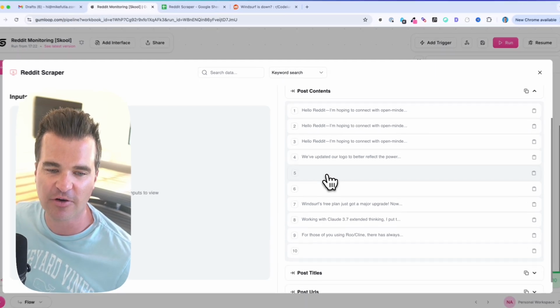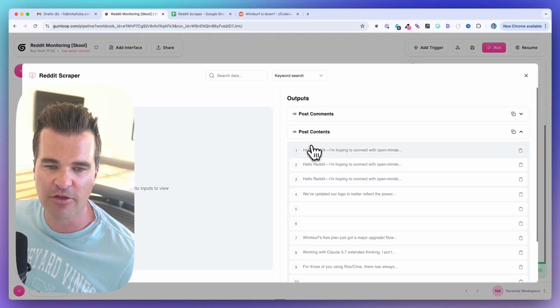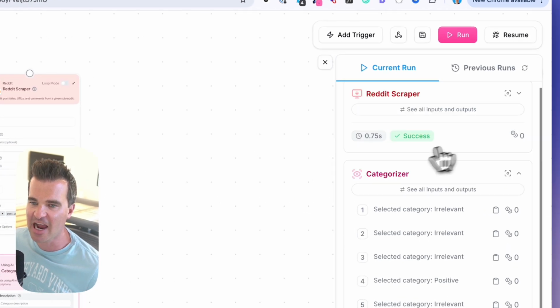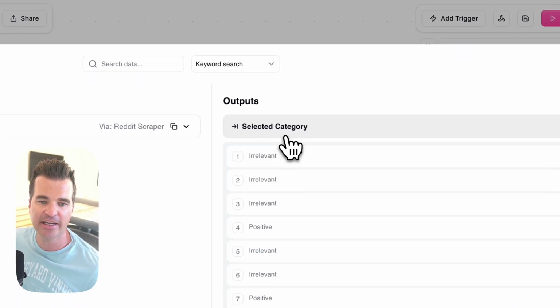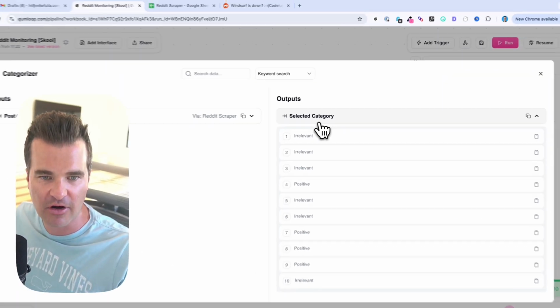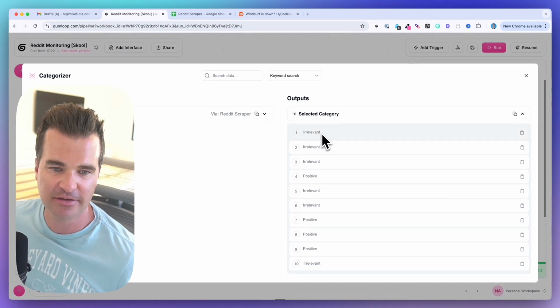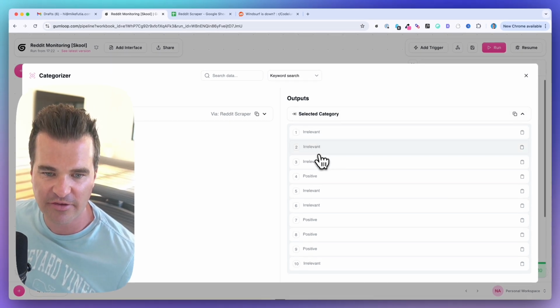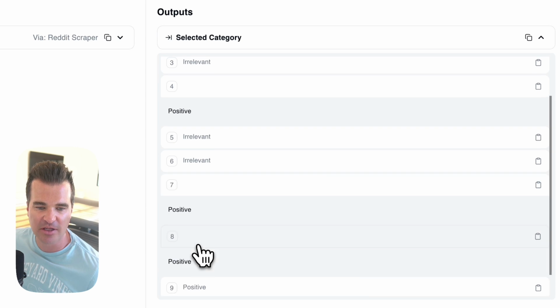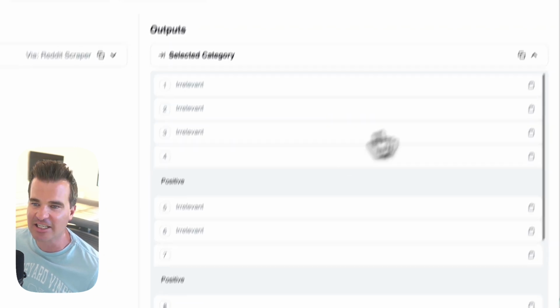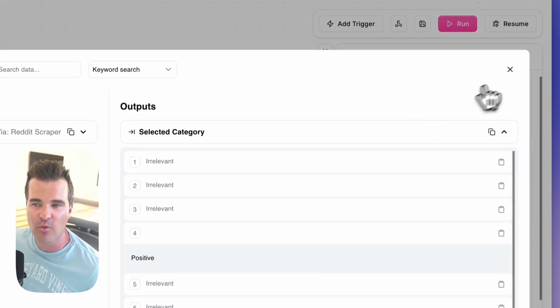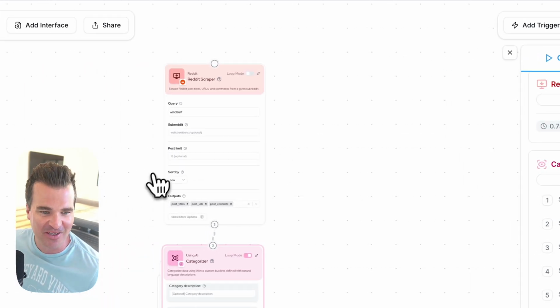And again, the default is 10. So here are the posts that it was able to pull in. And now when I go to the categorizer, I can see how the AI categorized these posts. So you can see about half of them are irrelevant. We've got a couple of positive ones in here. And as of this latest scrape, there are no negative ones, which kind of defeats the purpose of this demo.